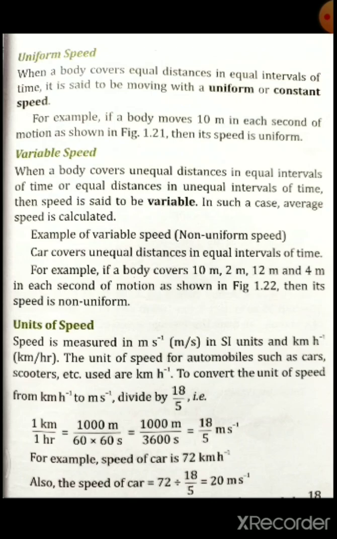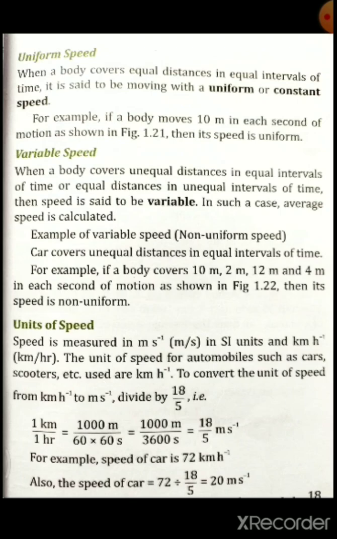In the first second it covers 10 meter, then in another 1 second it covers 2 meter only, then in another 1 second it covers 12 meter, then in another 1 second 4 meter. So the distances covered are different here. That's why it is called variable speed. I hope all of you have understood that.